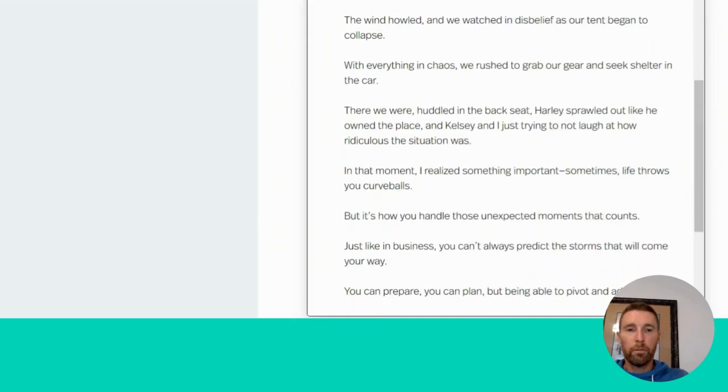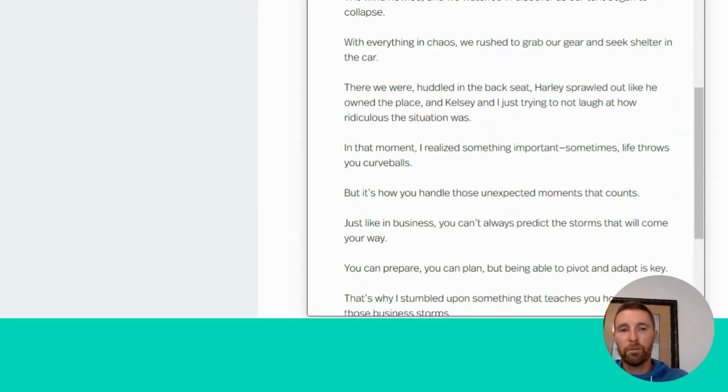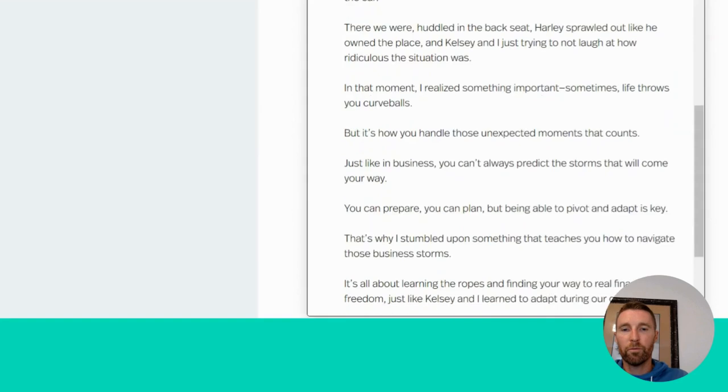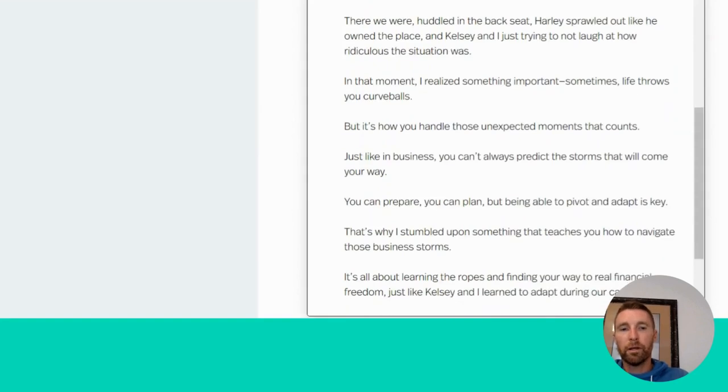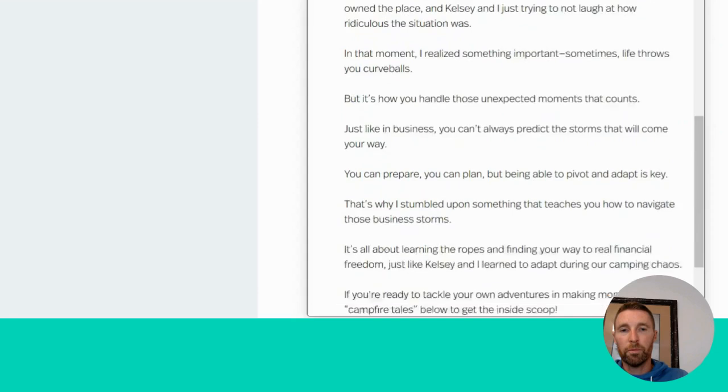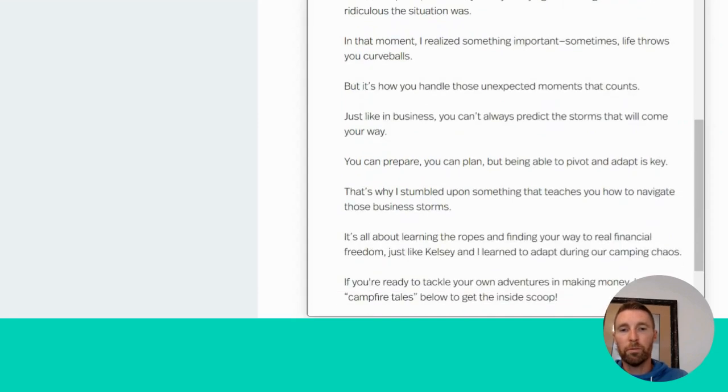There we were, huddled in the back seat. Harley sprawled out like he owned the place, and Kelsey and I just trying not to laugh at how ridiculous the situation was. In that moment, I realized something important. Sometimes life throws curveballs, but it's how you handle those unexpected moments that count. Just like in business, you can't always predict the storms that will come your way.